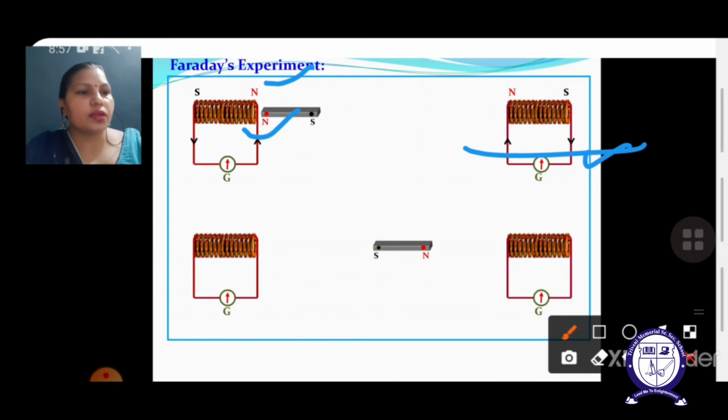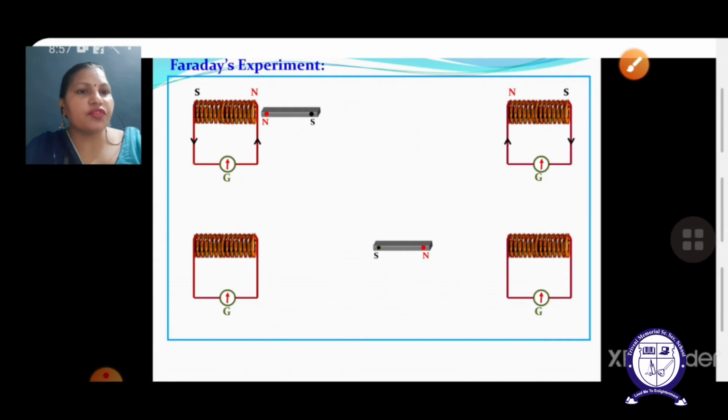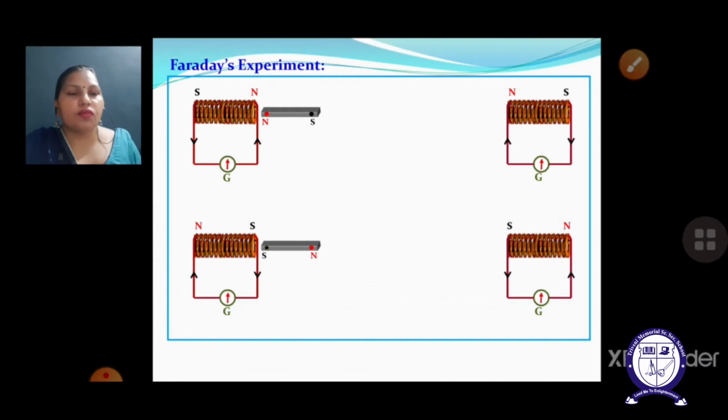Now we are going to discuss the second case in which we are shifting the south pole of the magnet first towards the coil on the left hand side and away from the coil on the right hand side. In this particular case also the phenomenon is the same: in case of motion towards the coil, the same pole is generated, so that it will repel the bar magnet, so that the rate of change of magnetic flux will not increase further. So it tries to oppose it, and there will be a force of repulsion from the coil towards the bar magnet, so that the motion can be opposed.